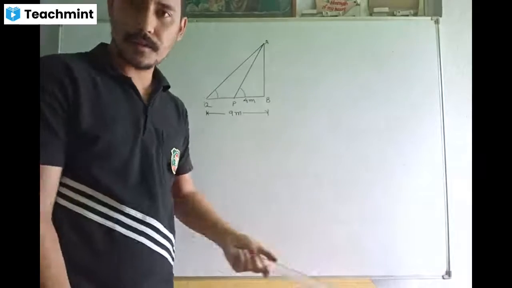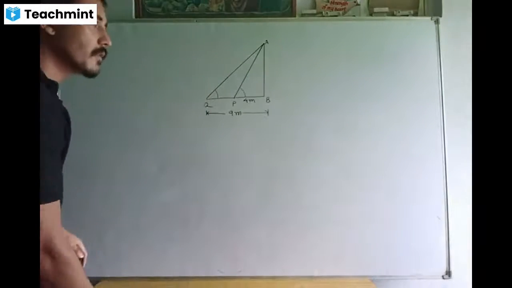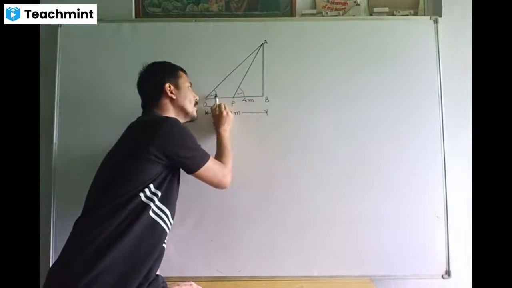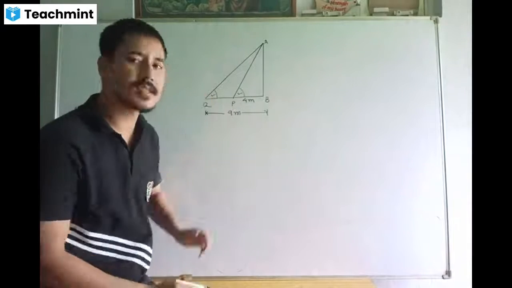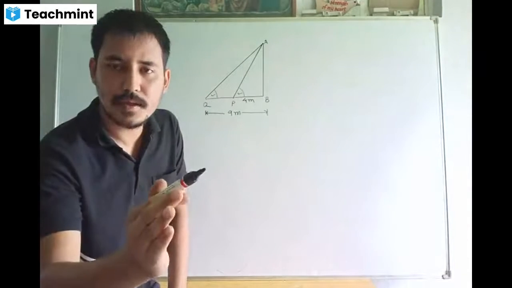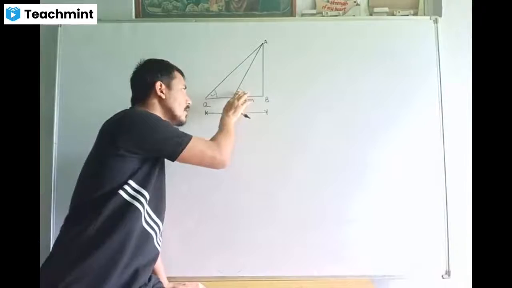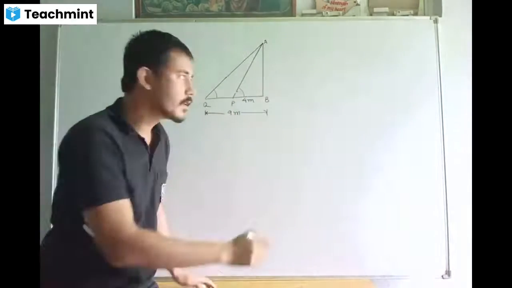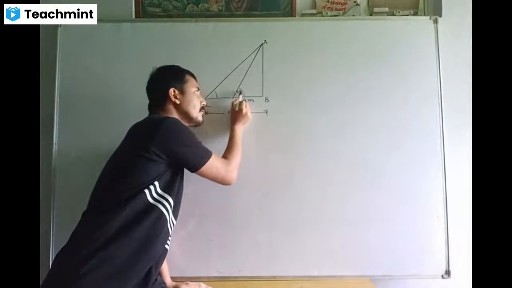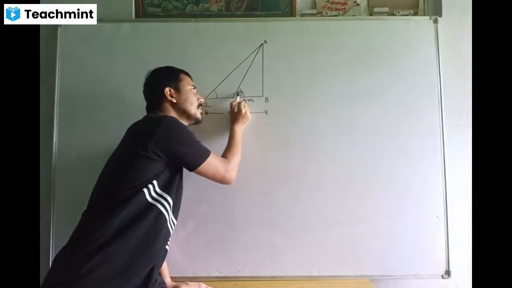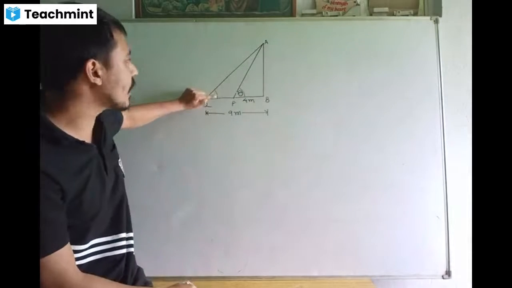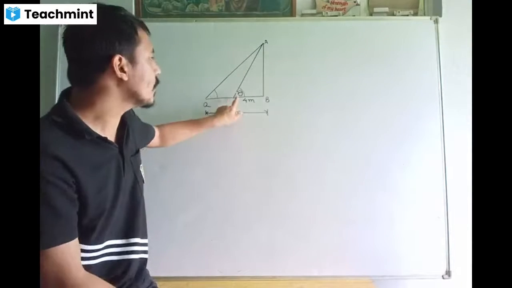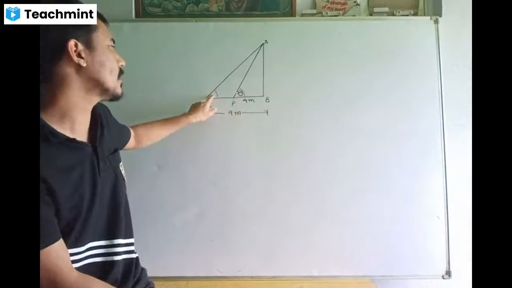We cannot say. Angles of elevation are not given, but it is given that these two angles are complementary, means the sum of these angles will be equal to 90 degrees. Practically, I do not know what the angles of elevation are. So if I take one of the angles to be theta, then what would be the other angle? Their sum should be 90 degrees.